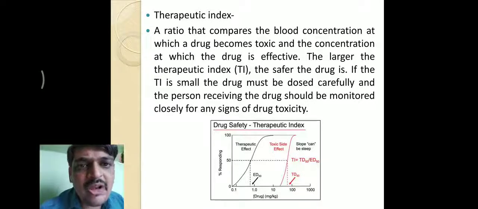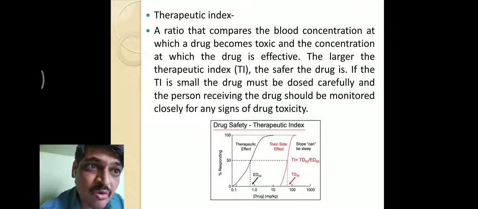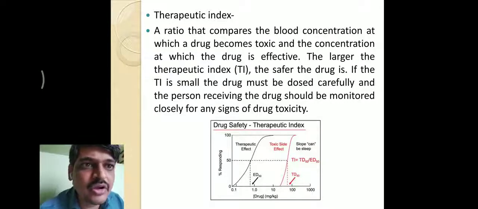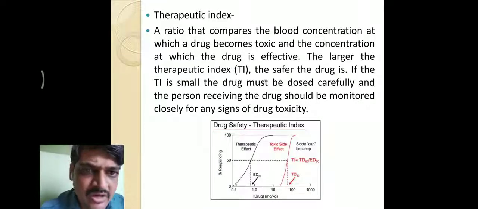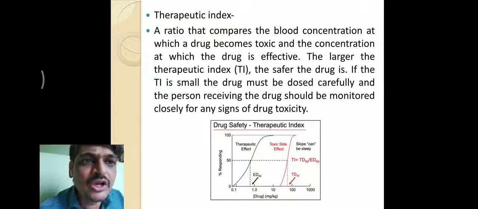The drug having a larger therapeutic index is safer to use. If the drug has a smaller therapeutic index, the dosage must be selected carefully, so the person receiving the drug should be monitored closely, because with a smaller therapeutic index, the drug has more chance of showing toxic effects.